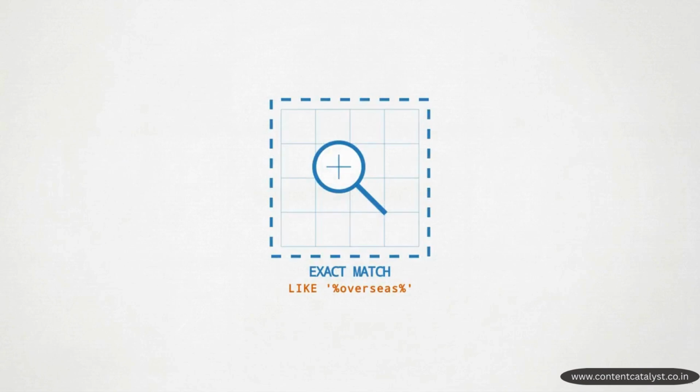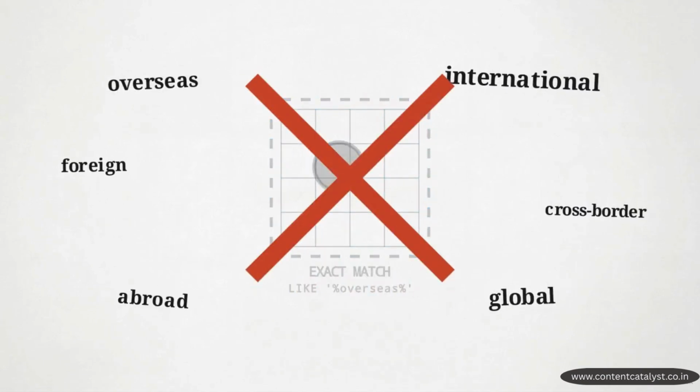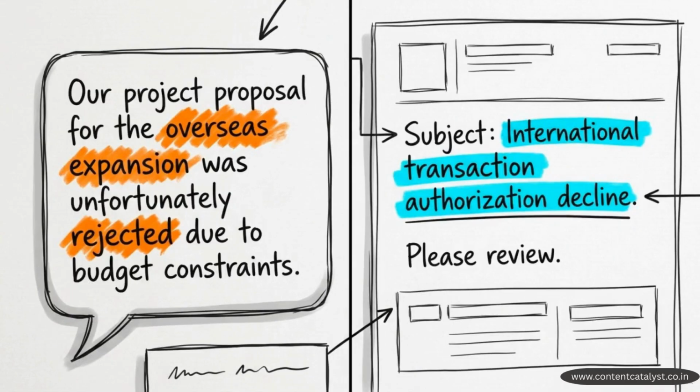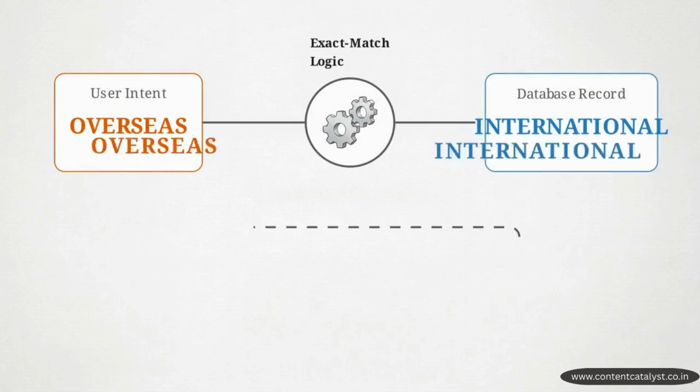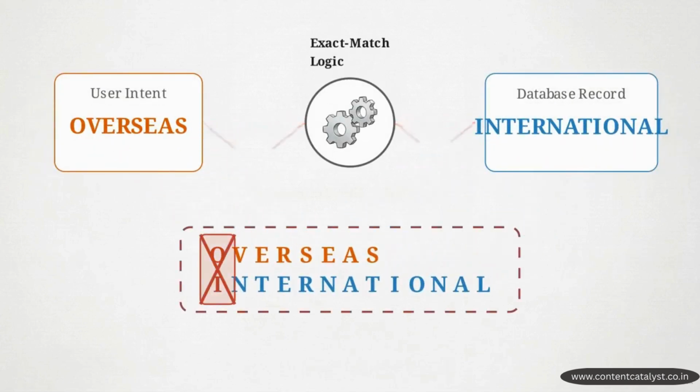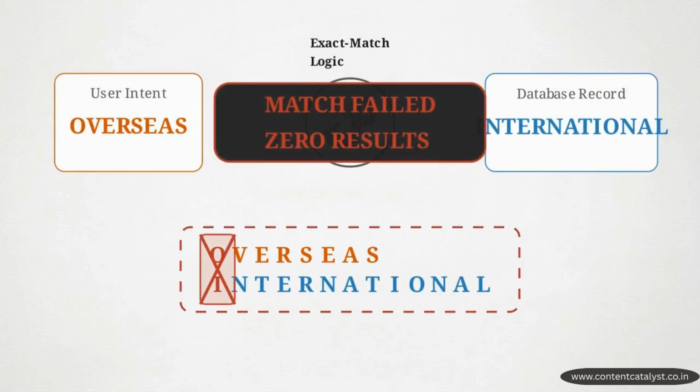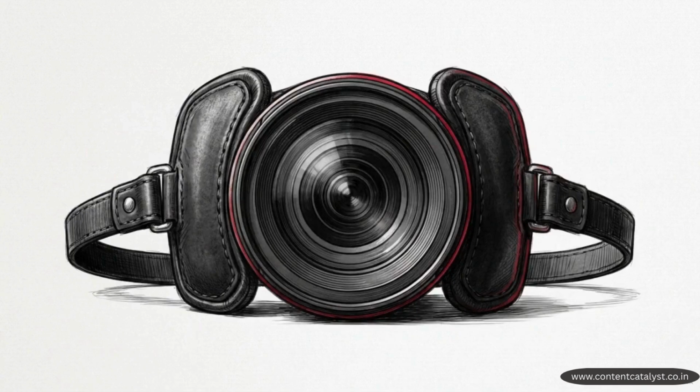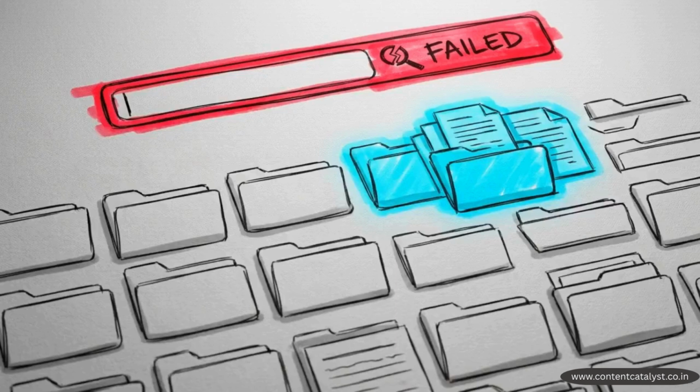The system failed because human phrasing is highly variable. The user typed overseas and rejected. The official documentation used the terms international and authorization decline. The binary query logic could not recognize that both phrases describe the same concept. Relying on keyword indexing to power intent-driven retrieval creates massive blind spots. You cannot anticipate every synonym a user might choose, and guessing keywords guarantees your system will miss vital context.